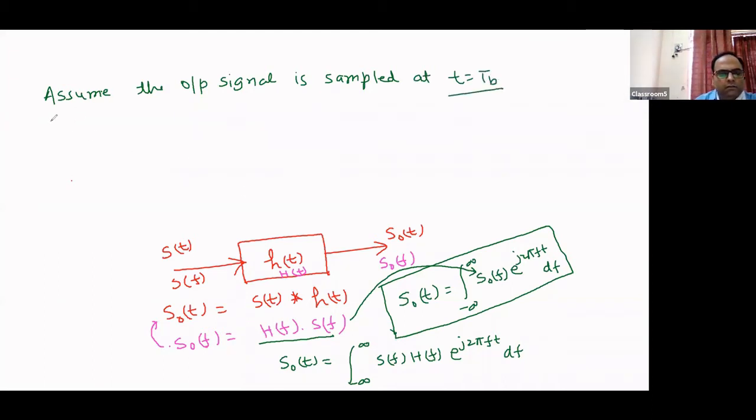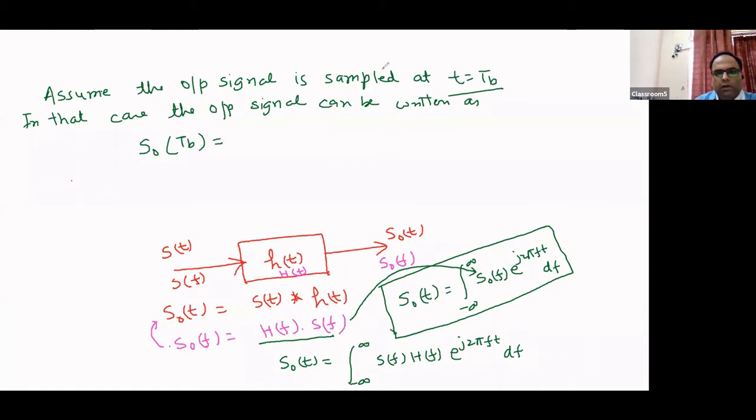In that case, the output signal can be written as s0(Tb), because ultimately what I mean to say here is that when you are getting the final output, the final output can be like this.